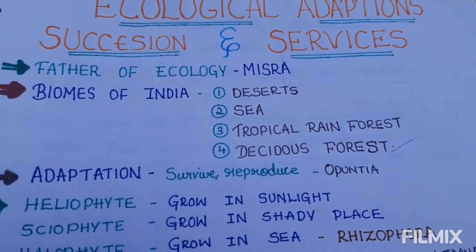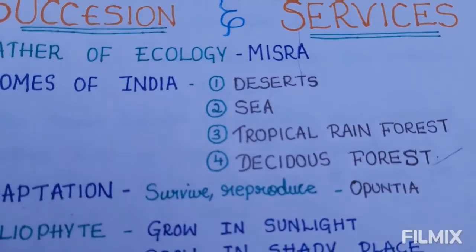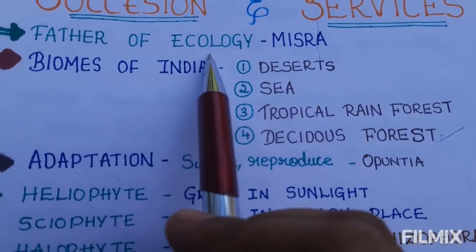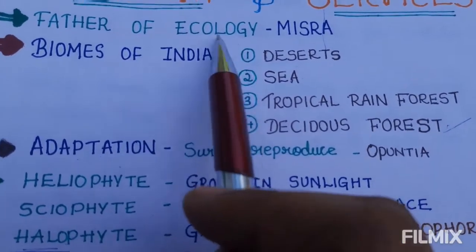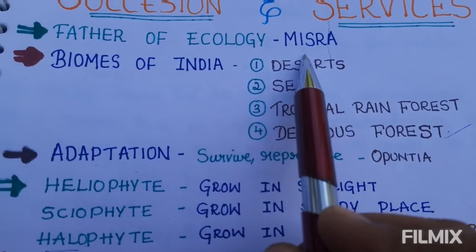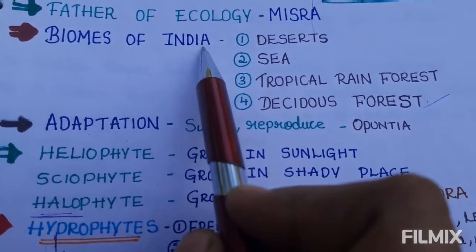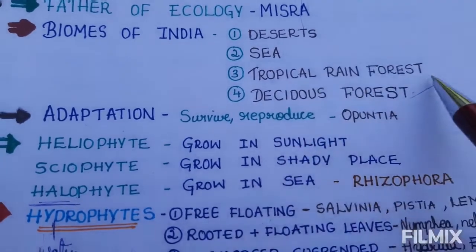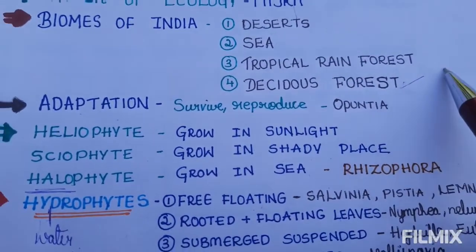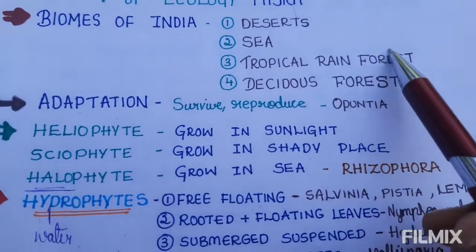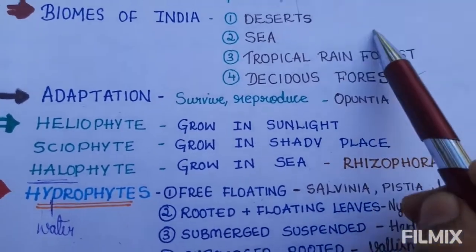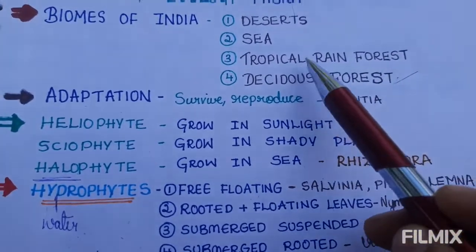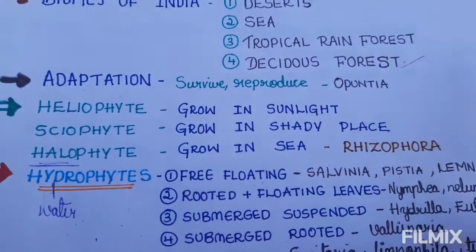The father of ecology is Mishra. The study about the ecosystem is known as ecology, and the father of ecology is Mishra. And the biomes of India: there are 4 biomes, that is deserts, seas, tropical rainforest and the deciduous forest.